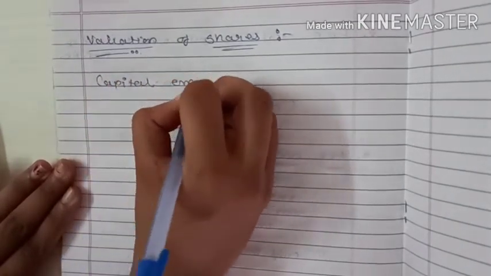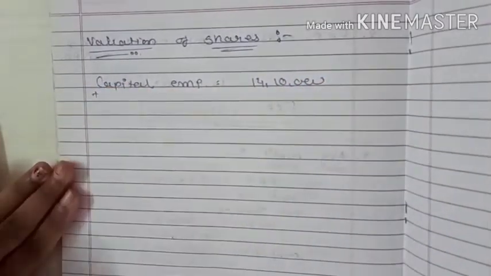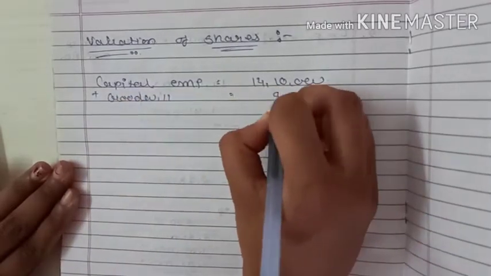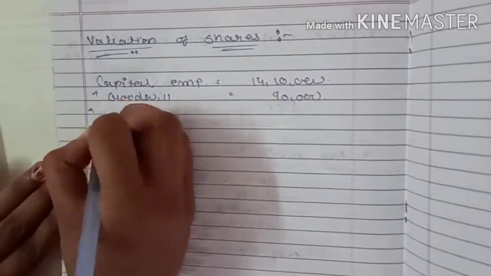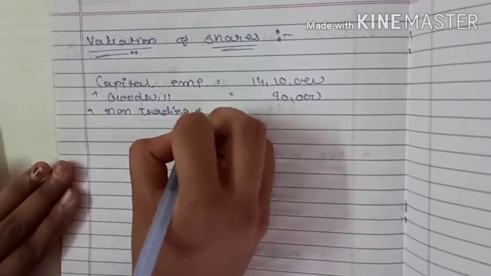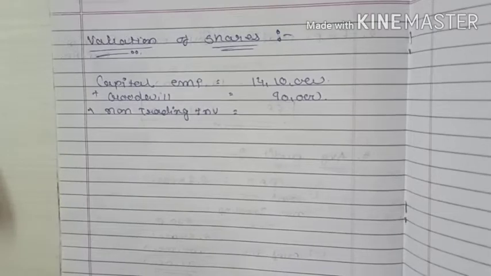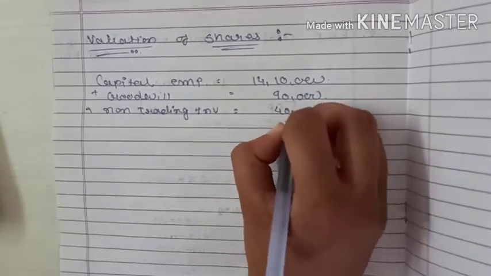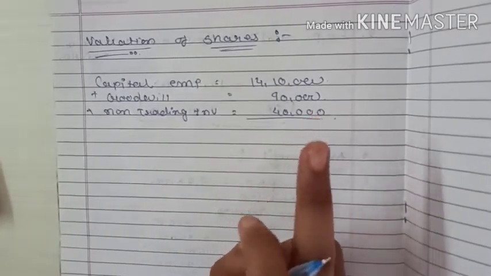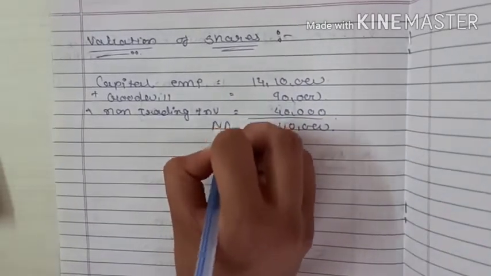Capital employed is equal to 14,10,000 plus goodwill that we have found, 90,000, and then we have to add non-trading investment. Non-trading investment was 40,000, so we have to add it back. So 14,10,000 plus 90,000 plus 40,000 comes to 15,40,000. It is the net asset, right?